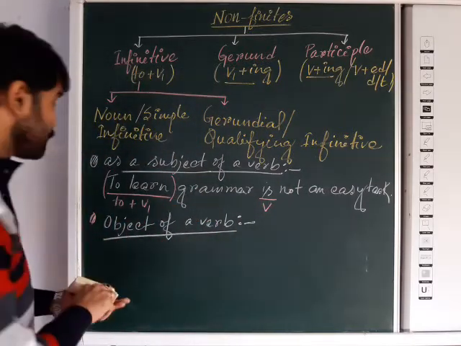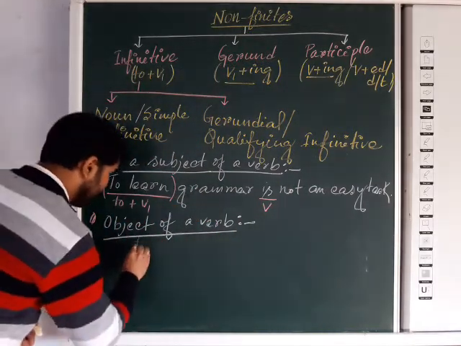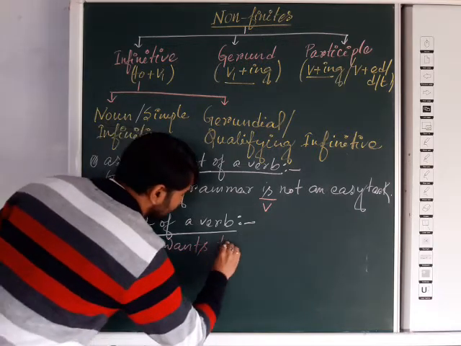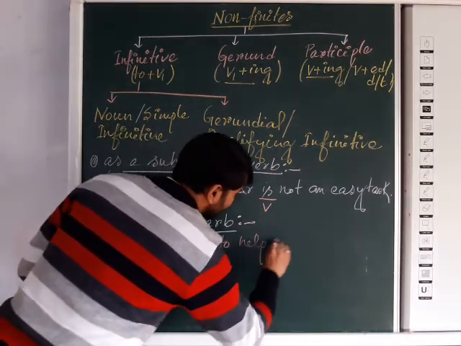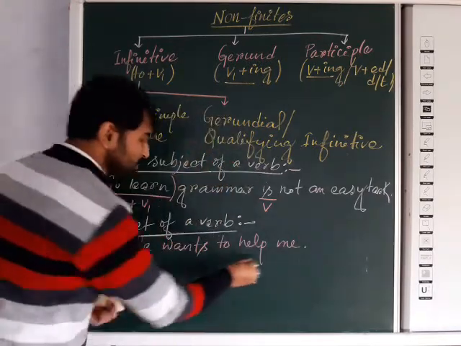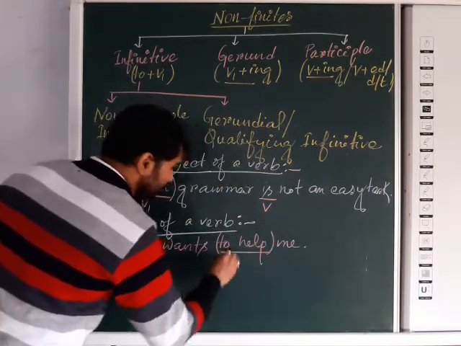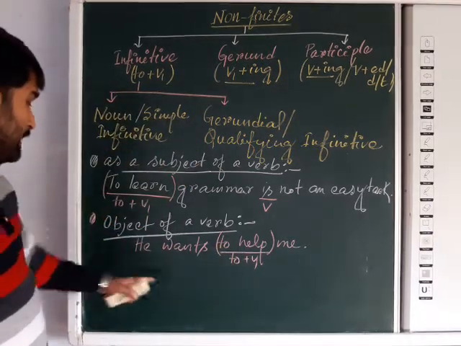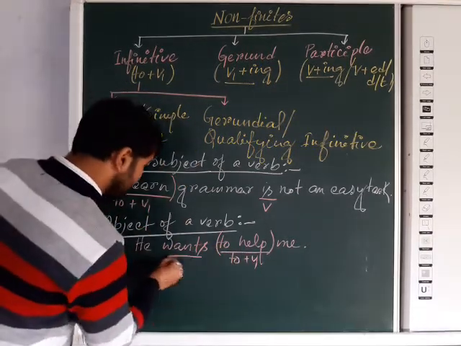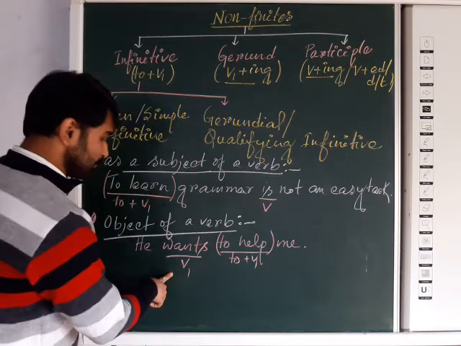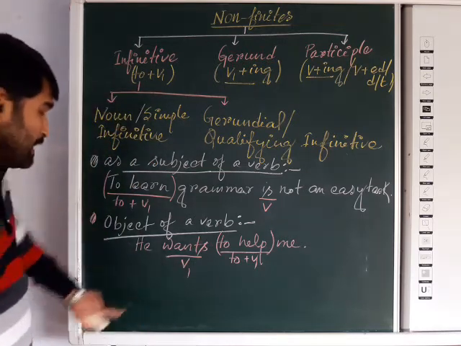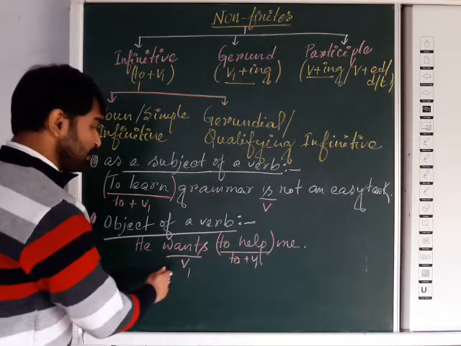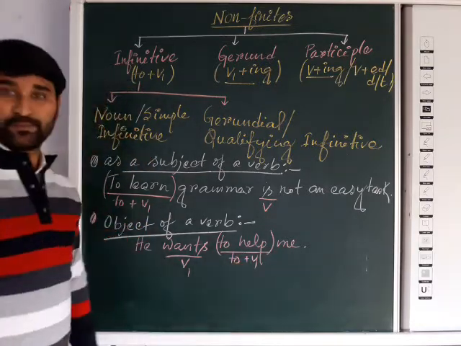Just like: he wants to help me. Now here you can see to help, that to plus V1 form. To help me is the object of a verb. Here the verb is what? Wants. Now the object is what? To help me. Here that infinitive form has been used as the object of a verb.